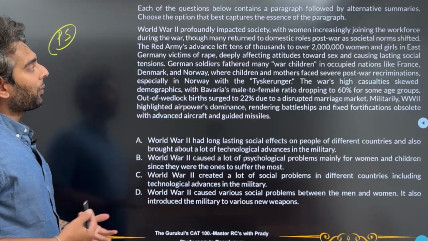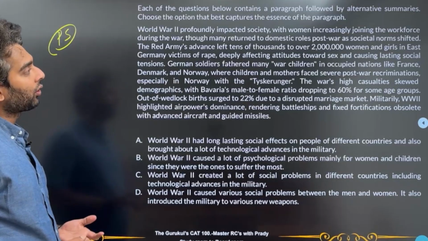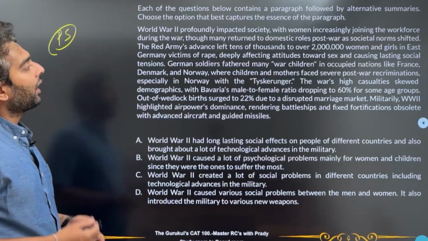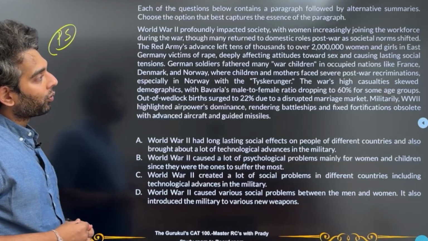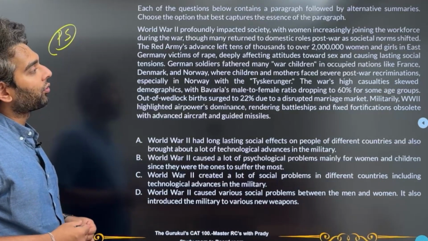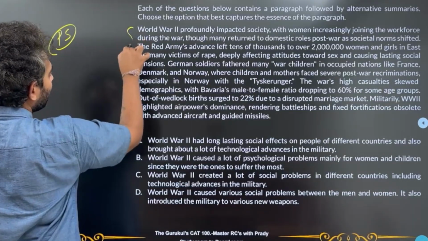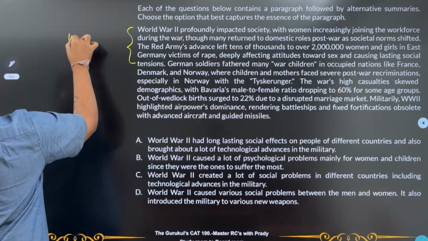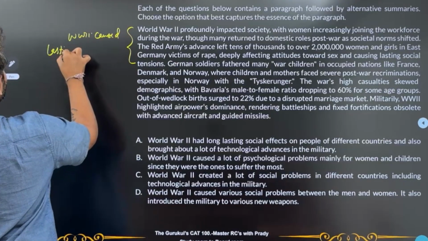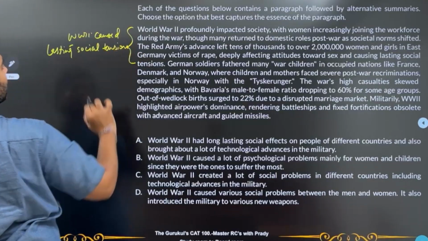The Red Army's advance left tens of thousands to over 20 lakh women and girls in East Germany victims of rape, deeply affecting attitudes towards sex and causing lasting social tensions. Okay, so what's the idea that I get from here? I get the idea that World War II caused lasting social tensions. Okay.